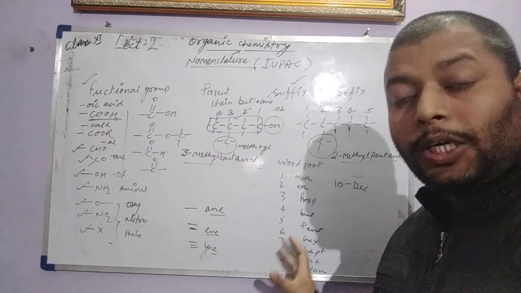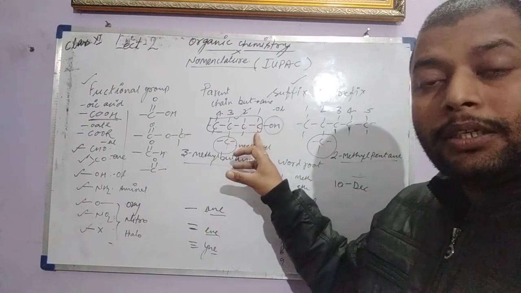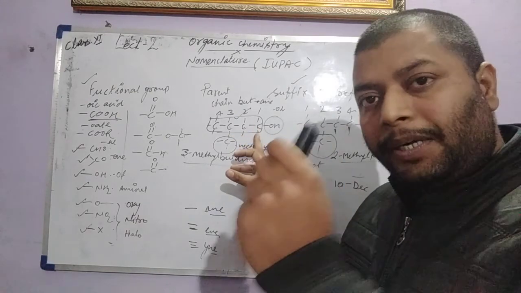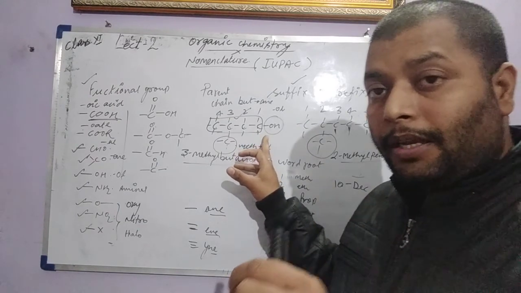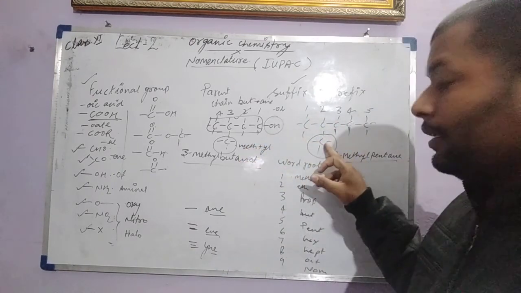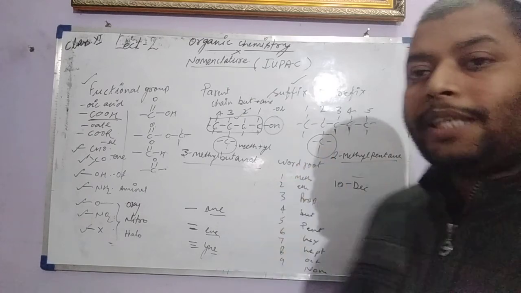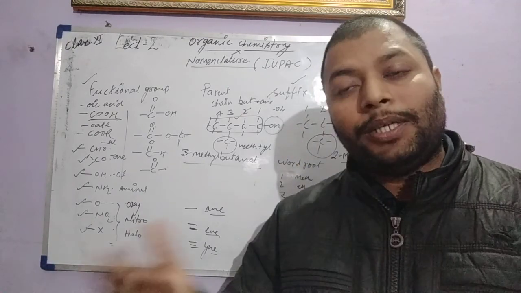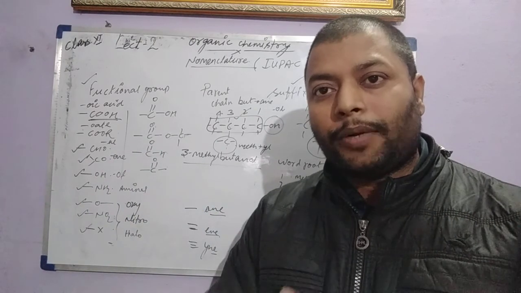How to write the word root, how to use the word root, and how to number. Numbering should start from the nearest functional group. The functional group should get the nearest number. If a functional group is not present, we decide by the numbering based on the presence of branches or substituents. Okay, so next lecture we'll cover other things, how to use different functional groups together. Okay, good day.